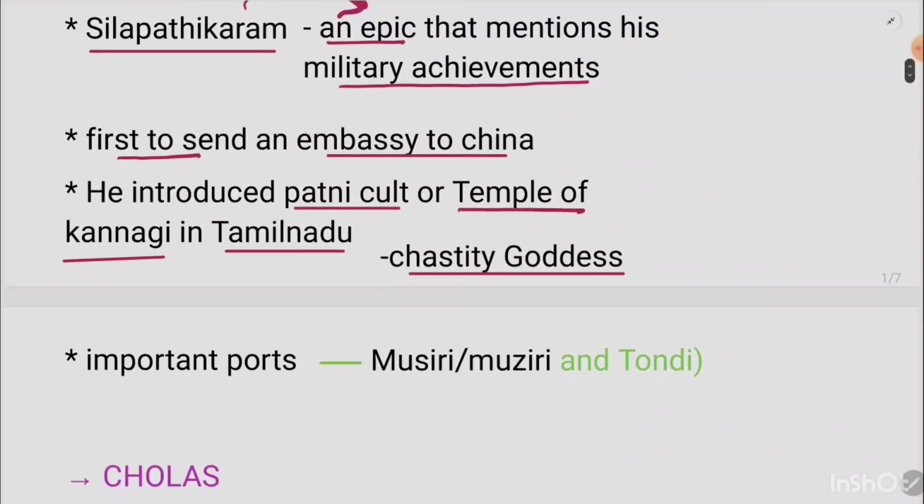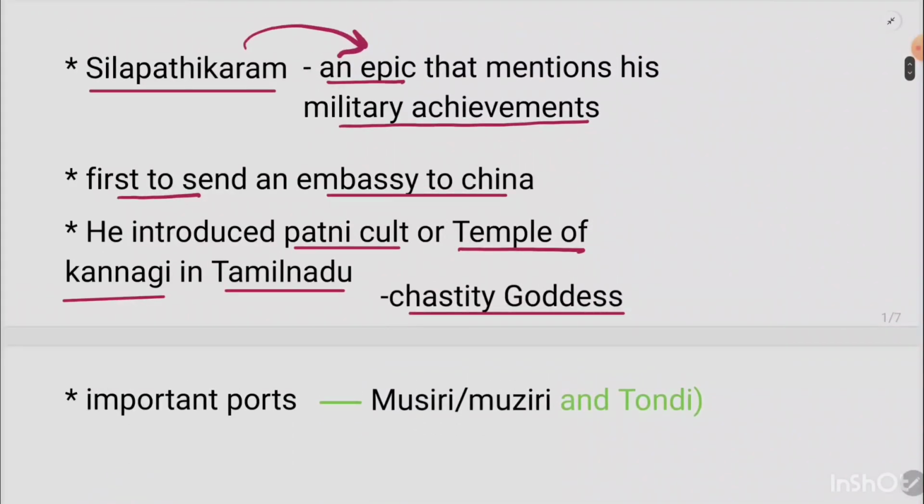Now, when we discuss Chiras, Cholas, and Pandyas, we also discuss some of the important ports through which these three kingdoms traded. The important ports of Chiras were Muziri, or Musiri, you can pronounce it any way, and Tondi. Tondi and Muziri were the two important ports. As I already showed you in the map above, Muziri was near present-day Kerala. So this Muziri port is very important as far as the Chiras are concerned, Muziri and Tondi.